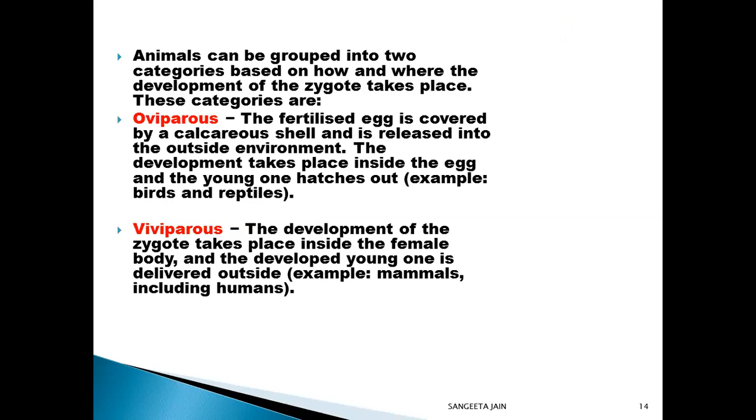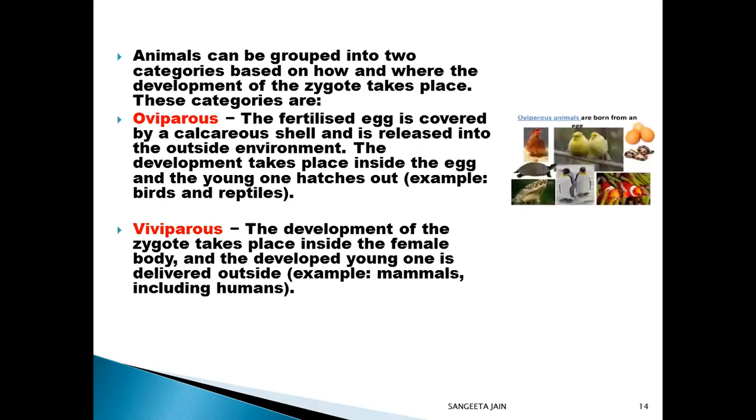Based on whether the development of zygote takes place outside or inside the body of the female parent, animals have been put into two groups: oviparous and viviparous animals. Oviparous animals: the fertilized egg is covered by a calcareous shell and is released into the outside environment.